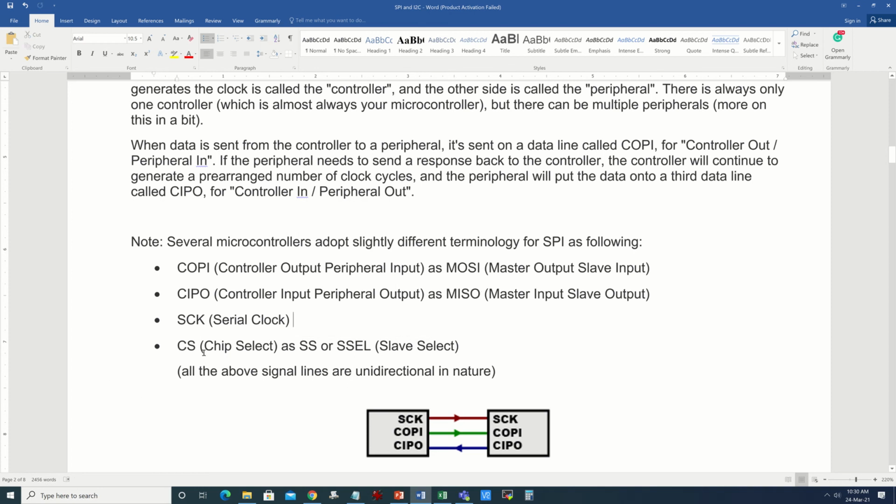And CS, chip select, or SS, or SSEL. So this slave select or chip select is one and the same thing. So these are the four basic communication lines that an SPI protocol adopts. Okay, and remember all the signals are unidirectional, either going from microcontroller to the peripheral device or the other way around. Okay, so let's look at how we use these signals.